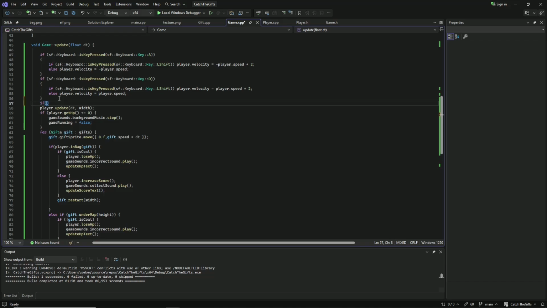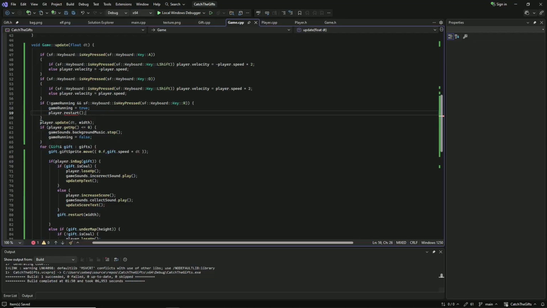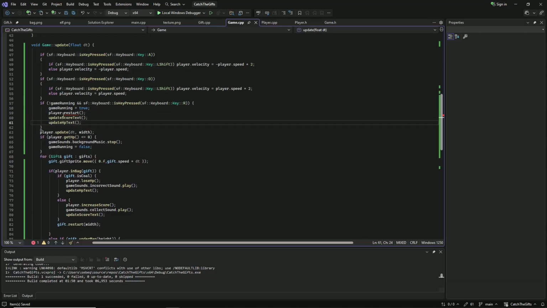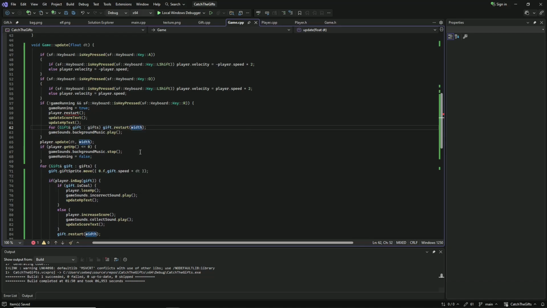Now, if the game is not running and the user pressed the R key, R for restart, we'd like to restart the whole game. Let's set the game running to true. Let's call player.start. We will create this function in a minute. Let's do update score and update HP. Restart every gift and play the background music again. And here we also need the width of the screen.